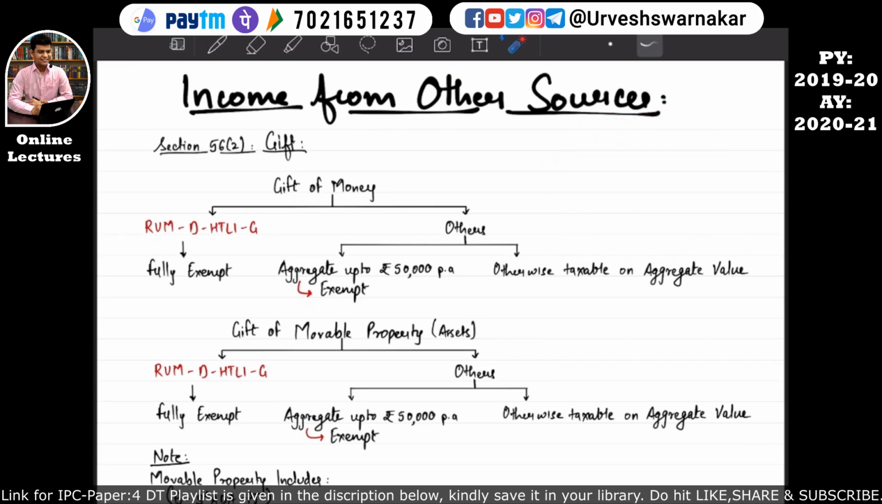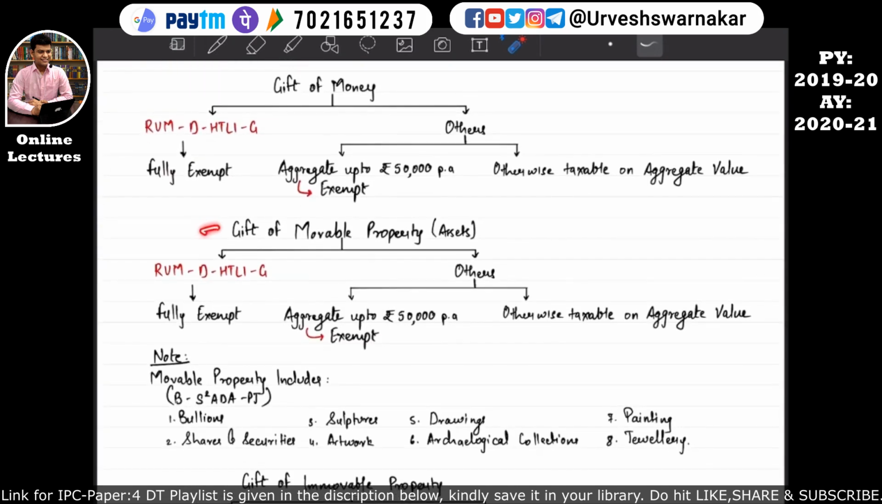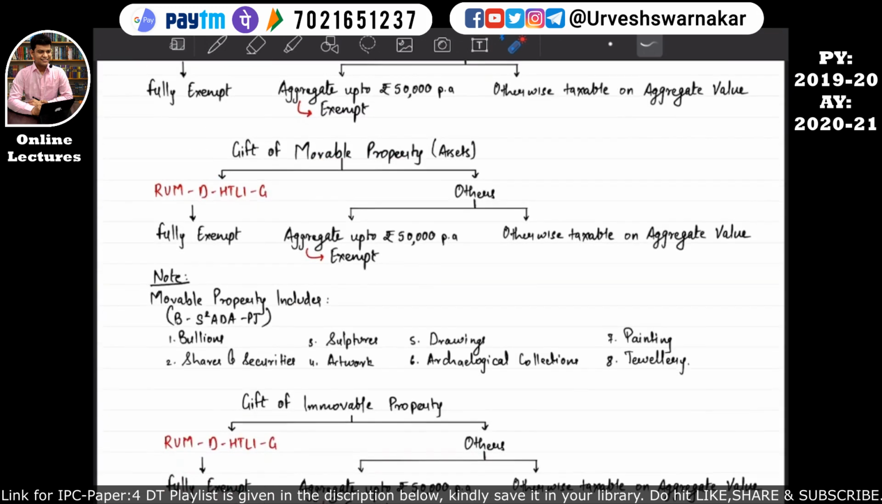So now let's move on to the next gift. The next gift is the gift of movable property. What is this movable property? We need to understand firstly what is movable property. Movable property includes BSADAPJ. This is an acronym to remember the list of movable property. So the acronym is BSADAPJ.